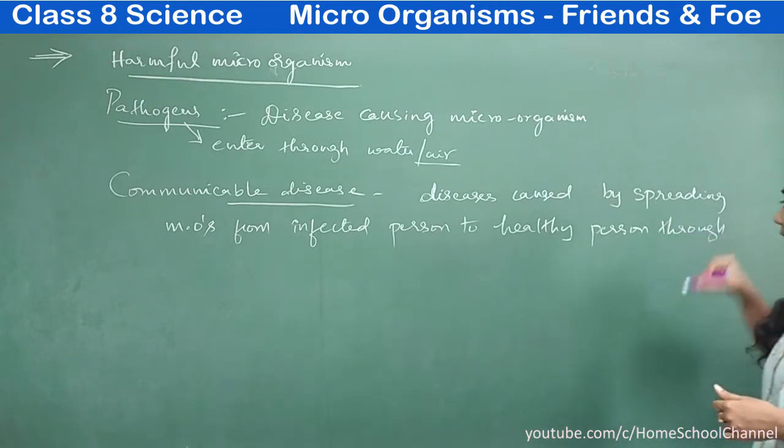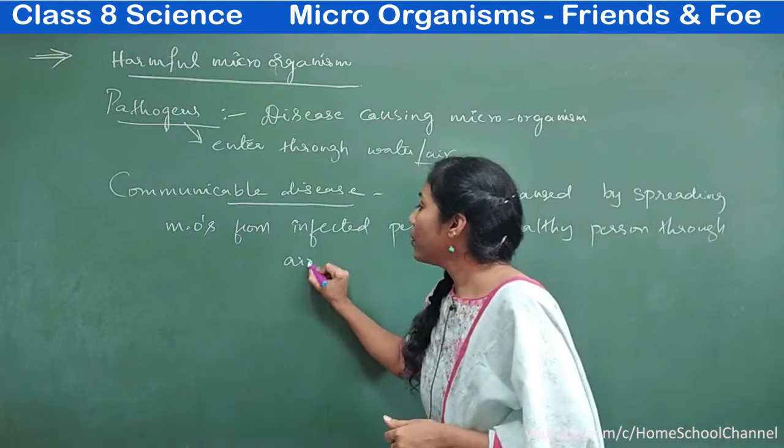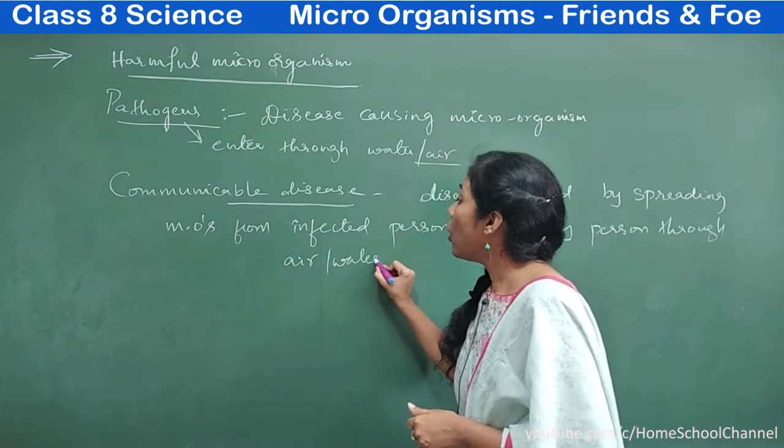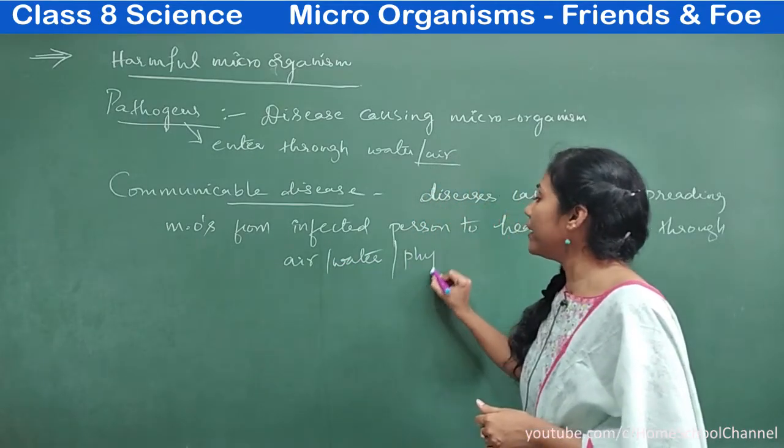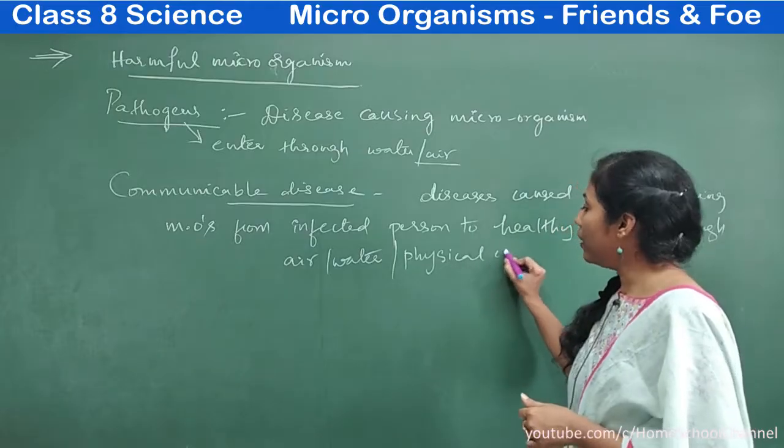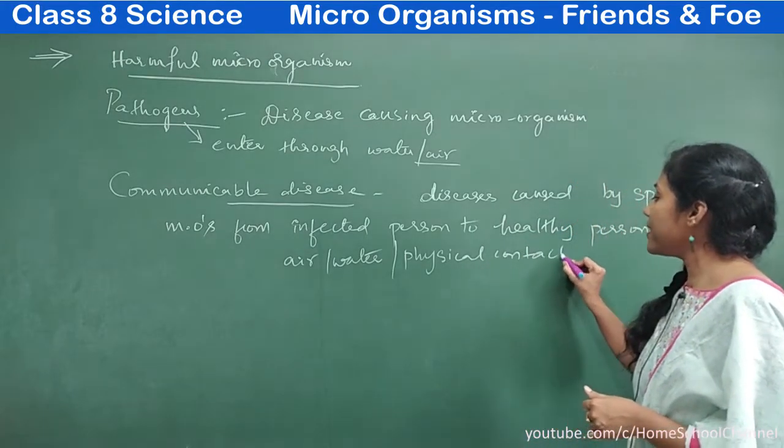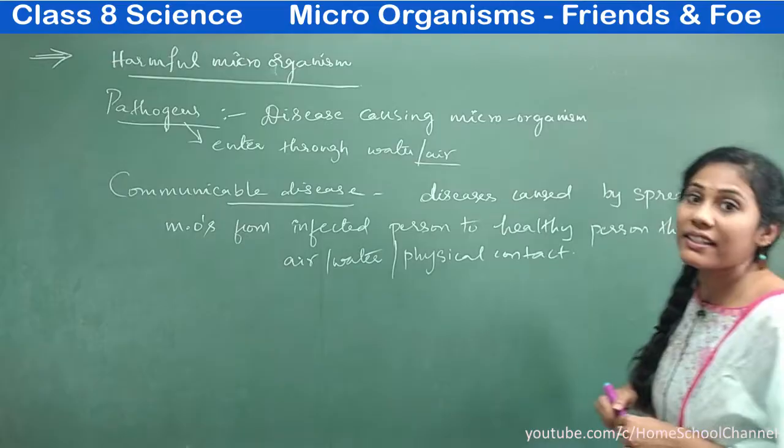Okay, it can spread through air, water, or physical contact. Such diseases are called communicable diseases.